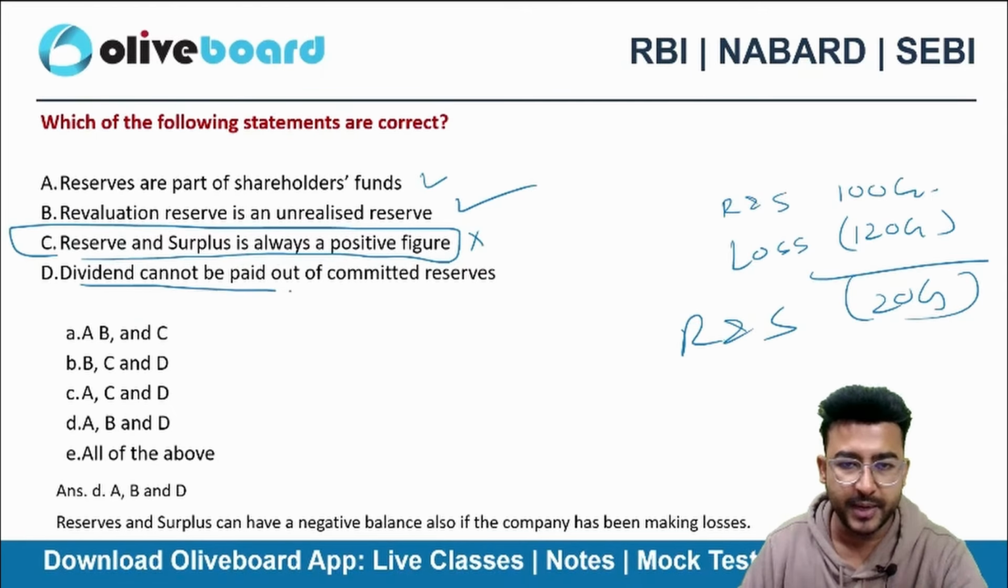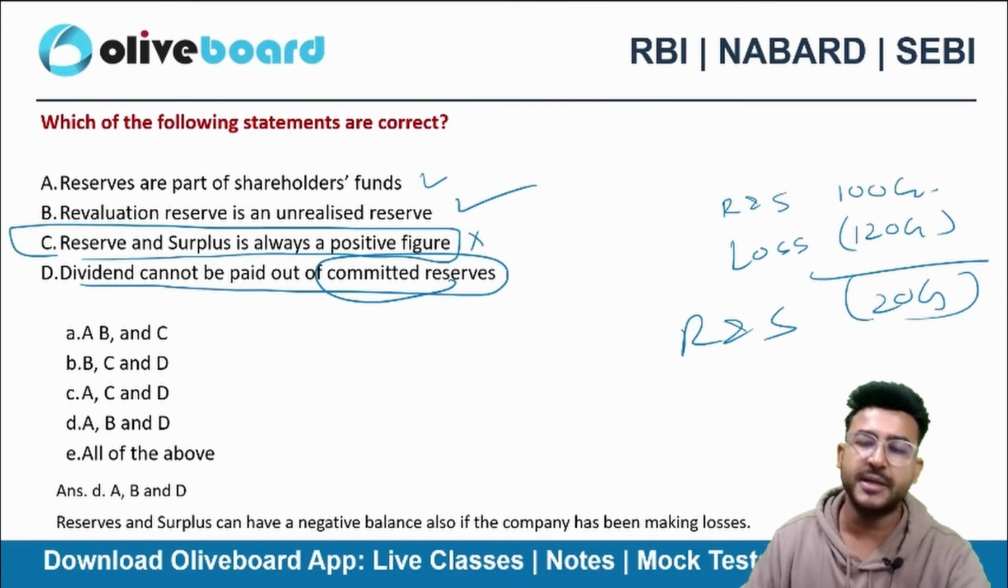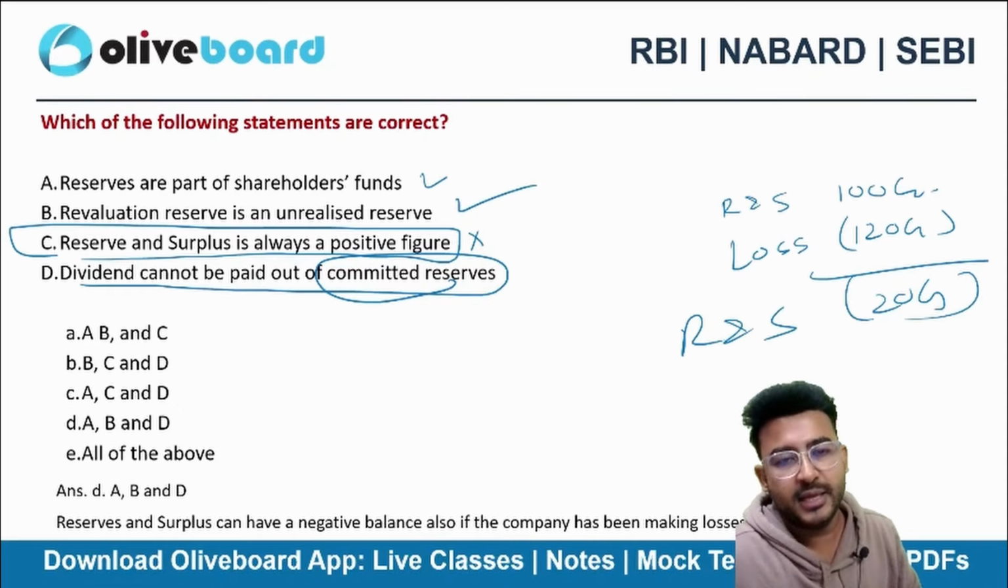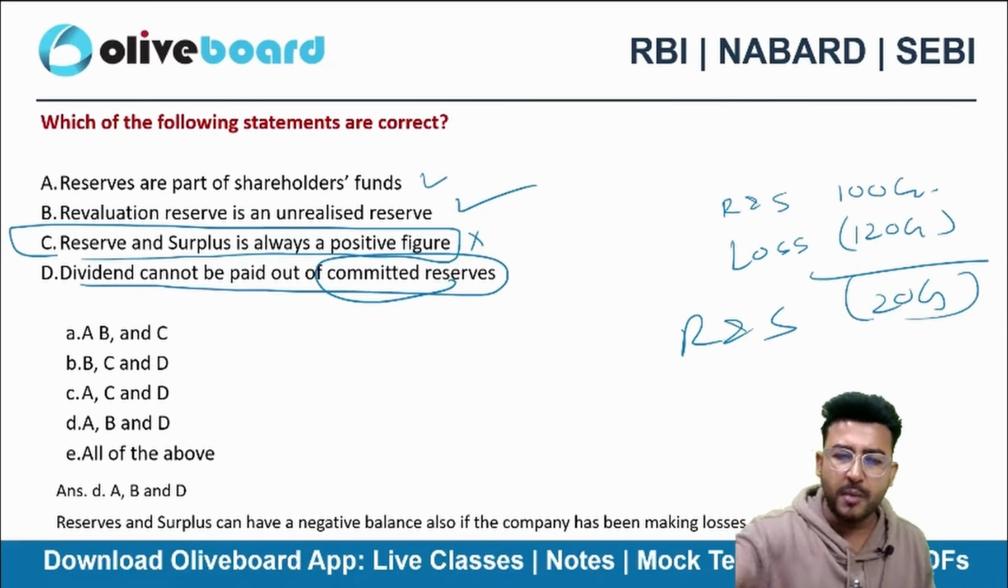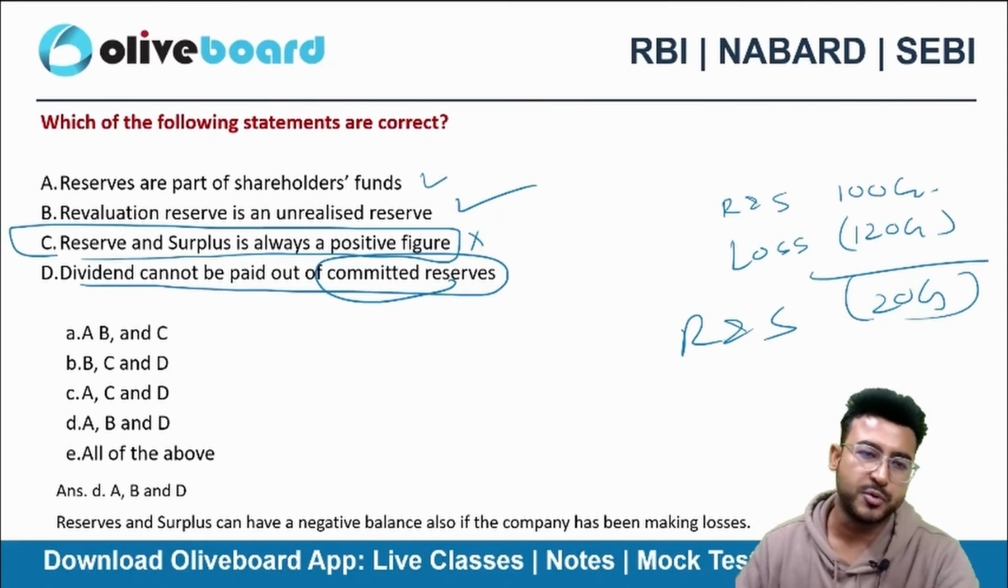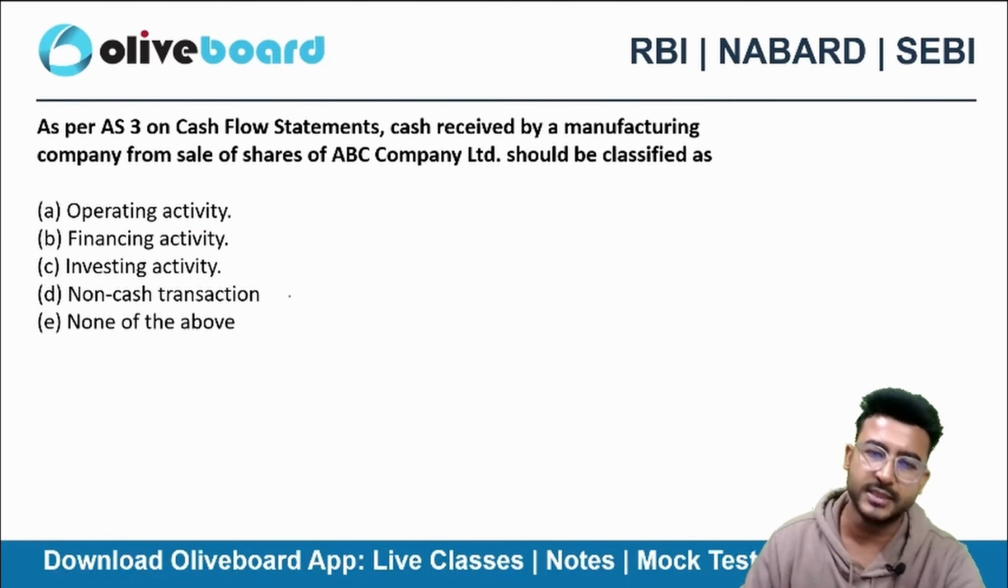Dividend cannot be paid out of committed reserve. Now what is a committed reserve? I've already created a reserve for a particular purpose. So why I will distribute dividend from that particular reserve?